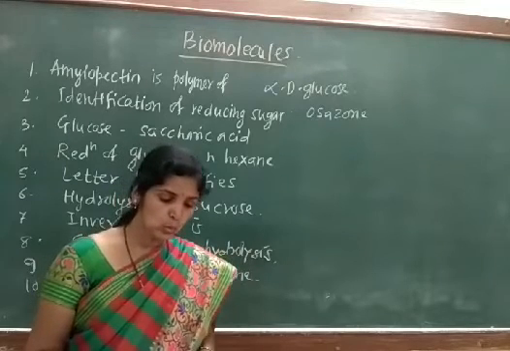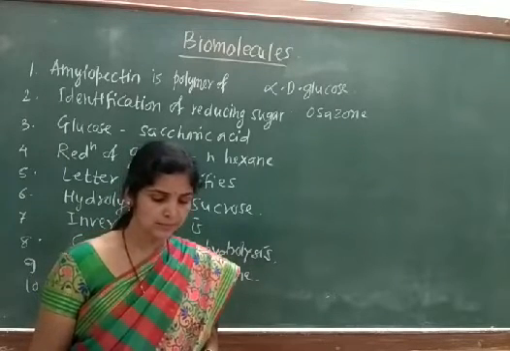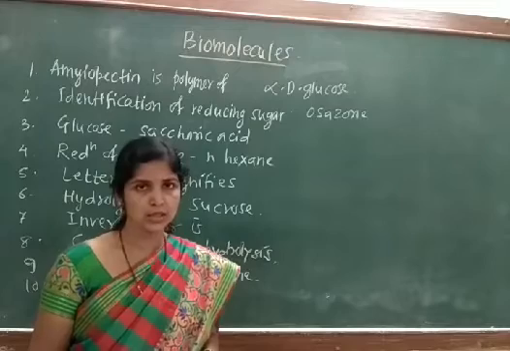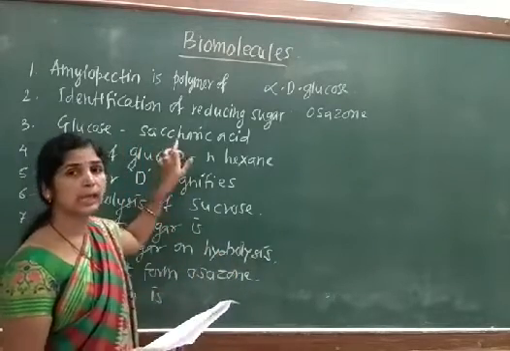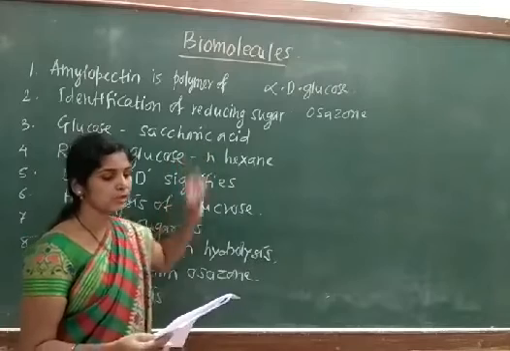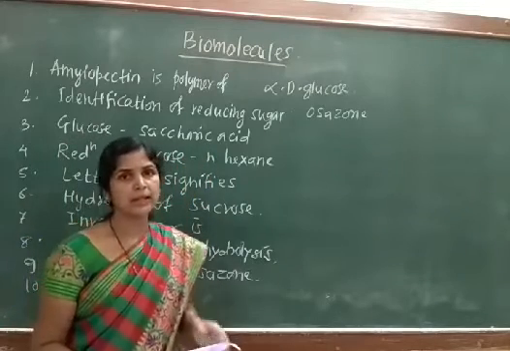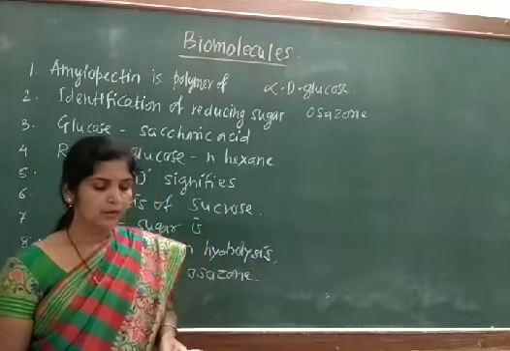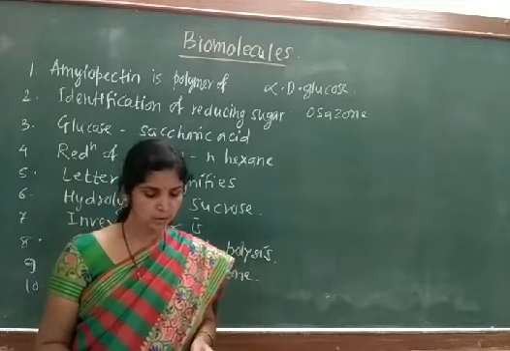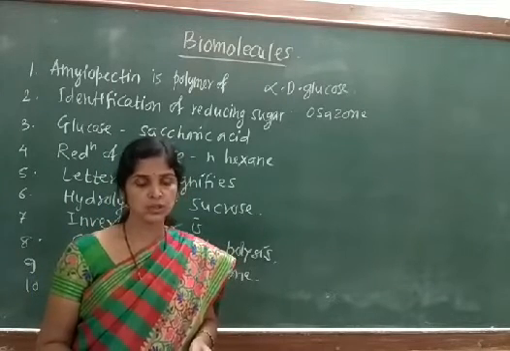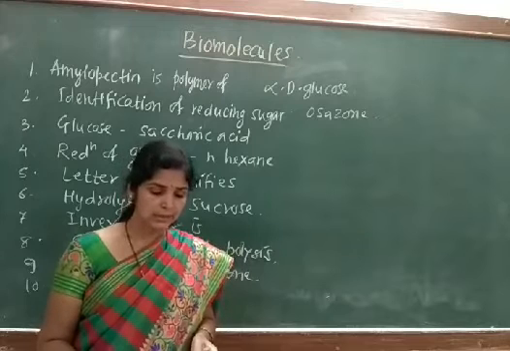To convert glucose to saccharic acid, the reagent used is. To convert glucose into saccharic acid. Just now we have seen the reactions of glucose. I will read the options. Option A, bromine water. Option B, Fehling solution. Option C, nitric acid.